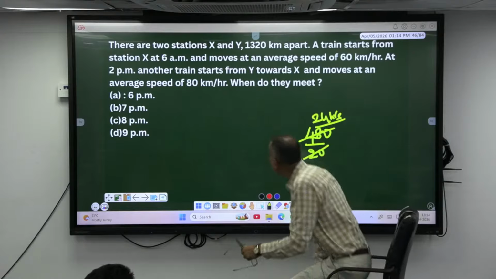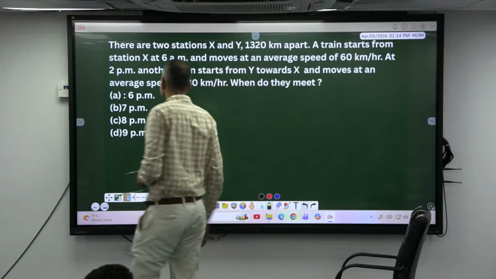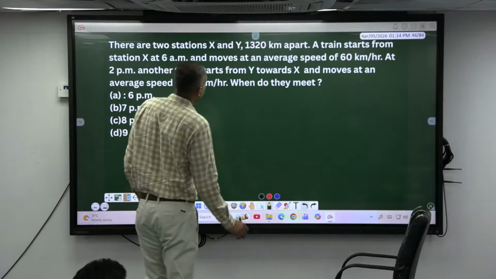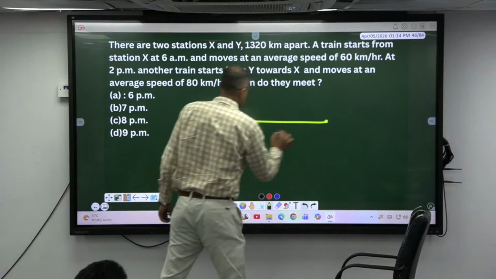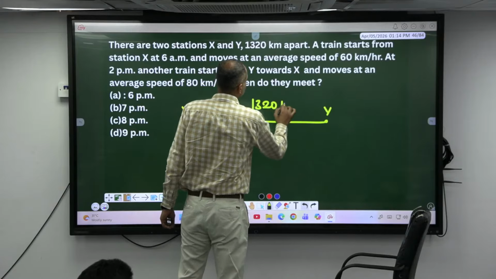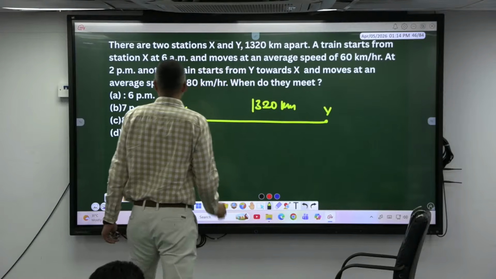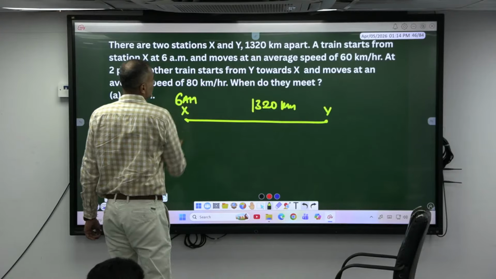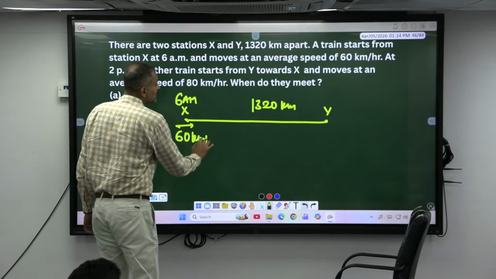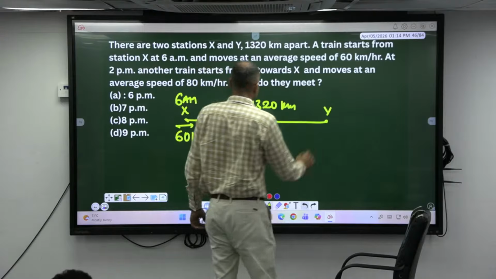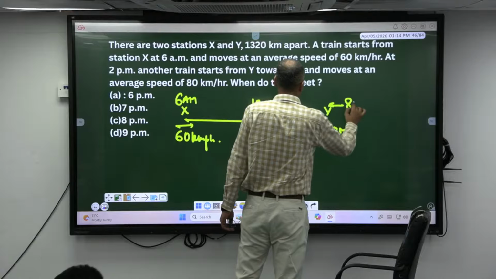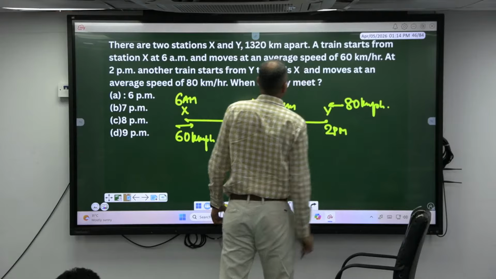Okay okay, here, are they coming opposite? There are two stations X and Y. This is X and Y, which is 1320 kilometers apart. A train starts from X at 6 a.m. and starts at a speed of 60 kilometers per hour. Another train starts from Y at 2 p.m., right? At what speed? 80 kilometers per hour. Opposite, he says.